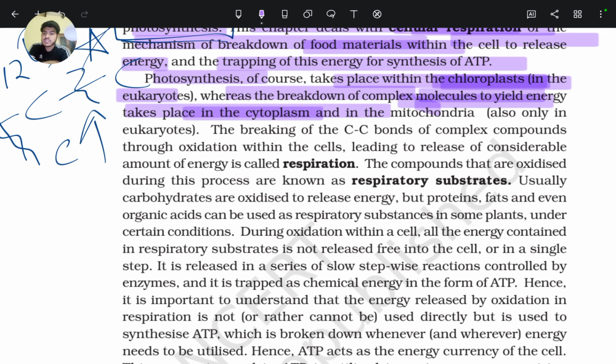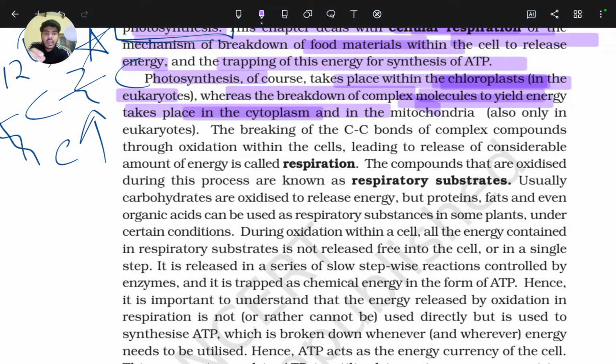Photosynthesis means production of food, carbohydrate, glucose. In photosynthesis, two reactions occur: light reaction and dark reaction. In the light reaction, ATP and NADPH are produced. Plants make food for themselves.